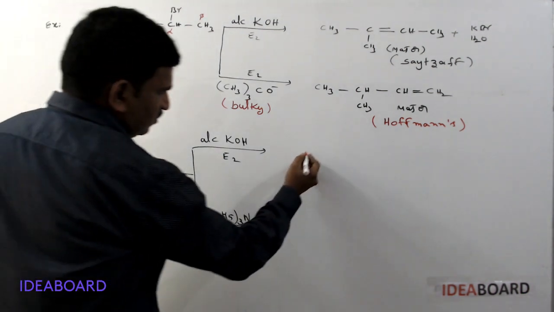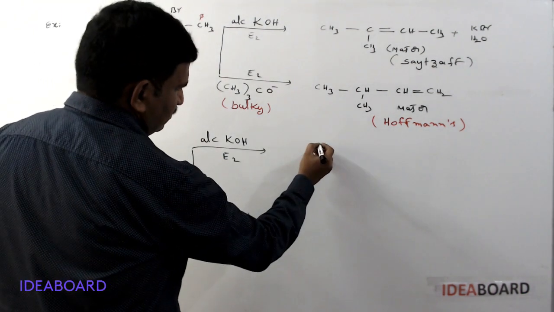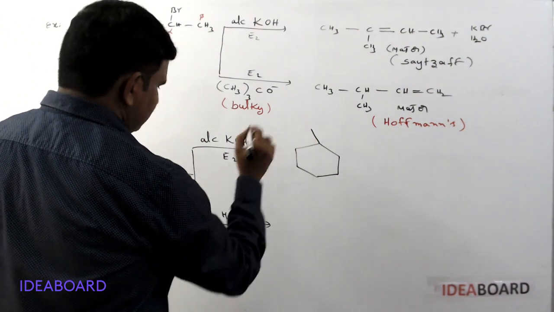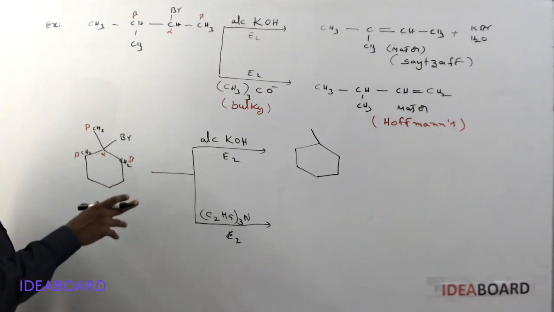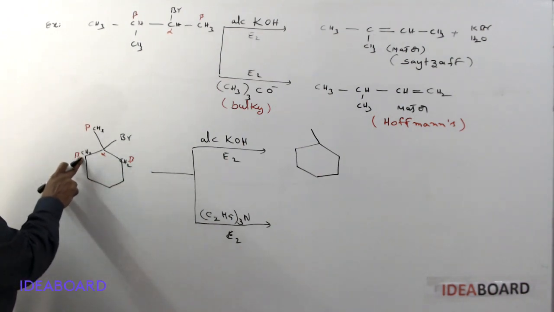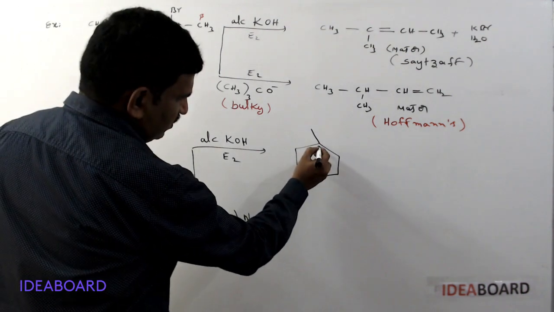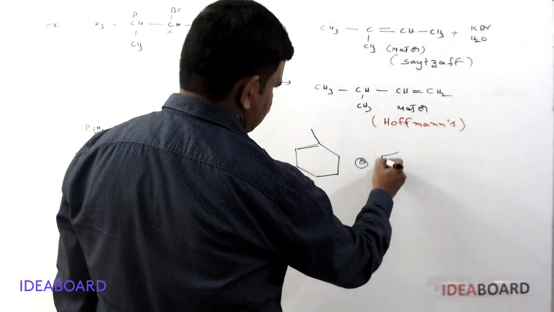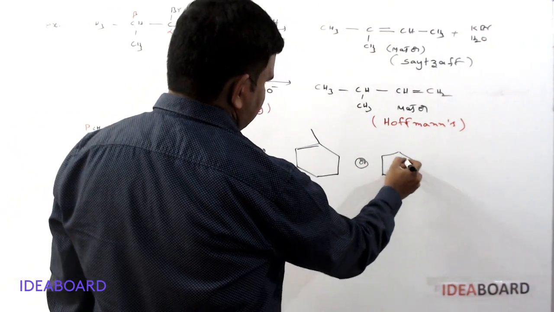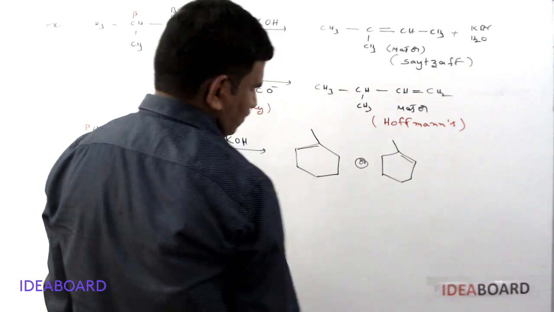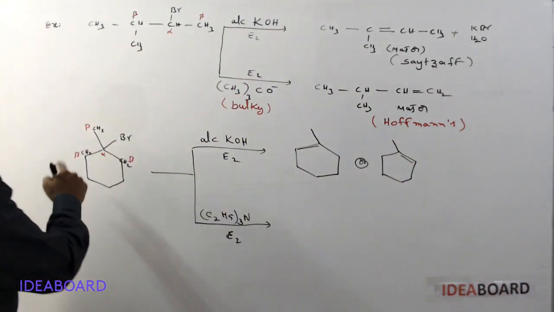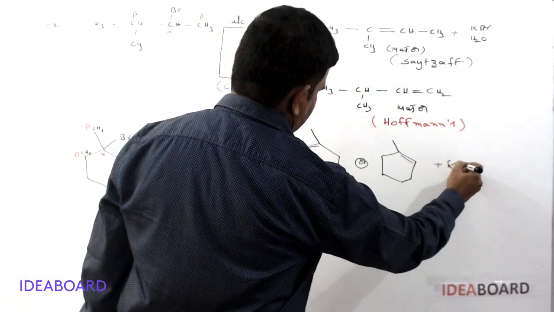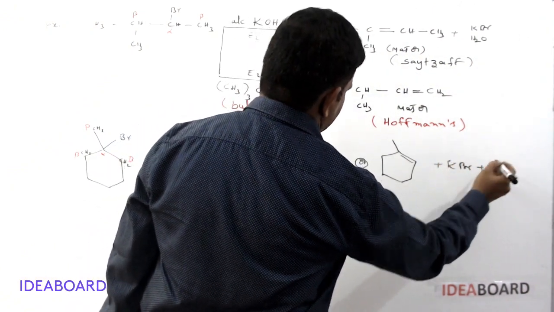Any of these CH2 groups will give the proton, the methyl group doesn't affect it. So the double bond is formed on either side, and both are actually the same product. This is the product, and bromine is removed as Br minus, as KBr, and H2O is formed.